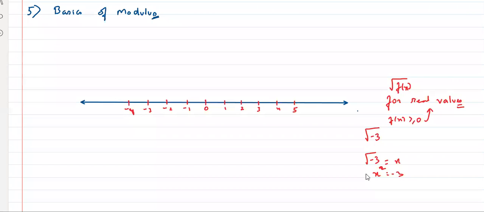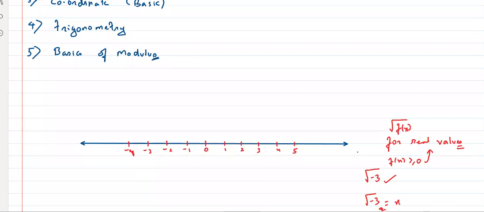Now, tell me one thing. Have we ever encountered something like this while solving a problem? We did, if you remember, in the quadratic equation.